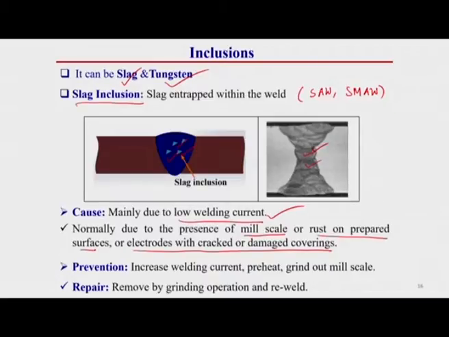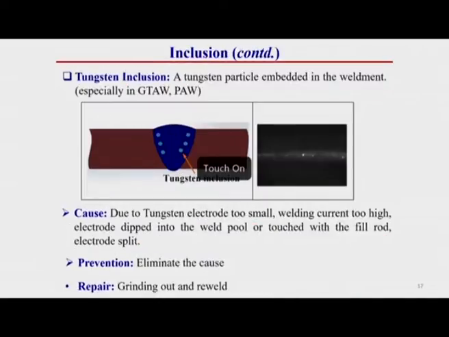Now, how can we prevent this? Increase the welding current, preheat, or grind out the mill scale, that means remove the slag portion from there. After that we have to re-weld that portion. Then tungsten inclusion. This occurs especially with non-consumable electrodes like TIG welding and plasma arc welding, where a tungsten electrode is used to generate the arc.